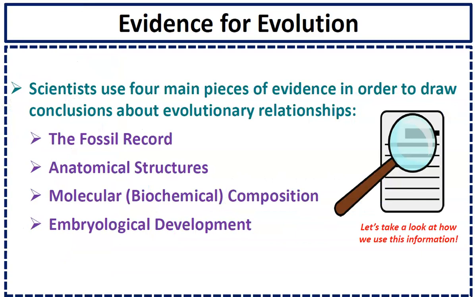Scientists use four main pieces of evidence in order to draw conclusions about evolutionary relationships. Those four pieces of evidence are: one, the fossil record; two, anatomical structures; three, molecular or biochemical composition; and finally, embryological development.